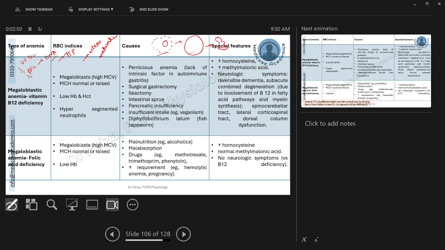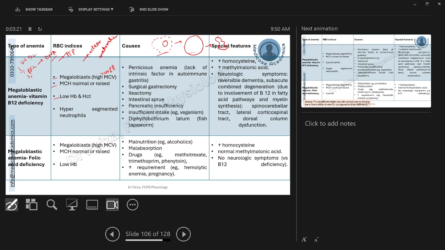If we have a look at the RBC indices of these anemia patients, we will find megaloblasts with a high MCV greater than 100 picoliter. Their MCH, mean corpuscular hemoglobin, may be normal or raised. So they may be having normochromic cells or hyperchromic cells, whereas the iron deficiency anemia patients were having hypochromia and microcytosis. Of course, they will be having low hemoglobin and hematocrit. This is common to all types of anemias.